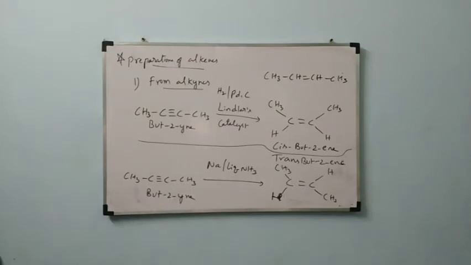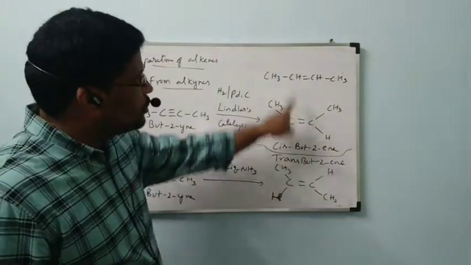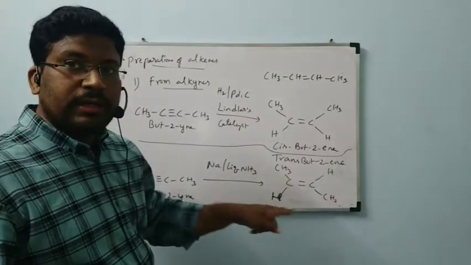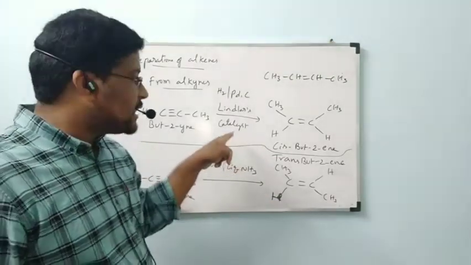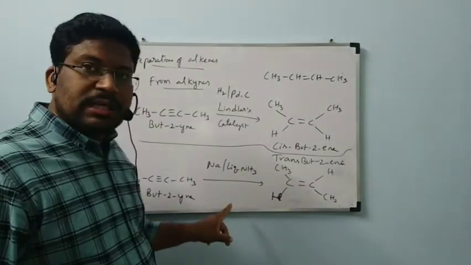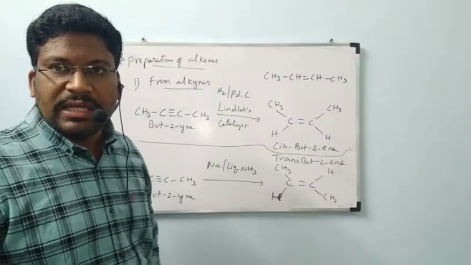Trans-butene. With Lindlar's catalyst, we will get butene only. With sodium in liquid ammonia also we will get butene only. But the difference is, with Lindlar's catalyst we will get cis-butene, and with sodium in liquid ammonia we will get trans-butene. Okay, this is the first preparation of alkene.